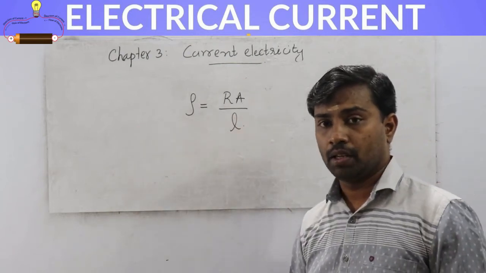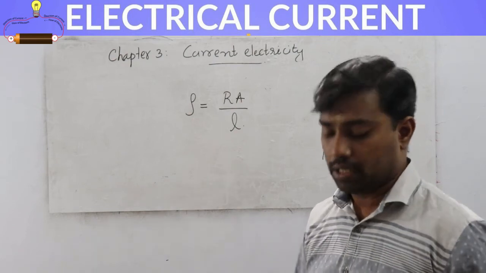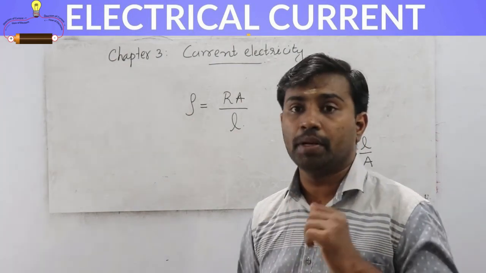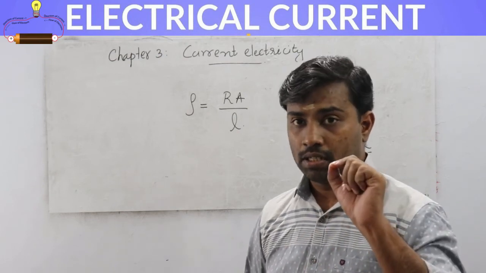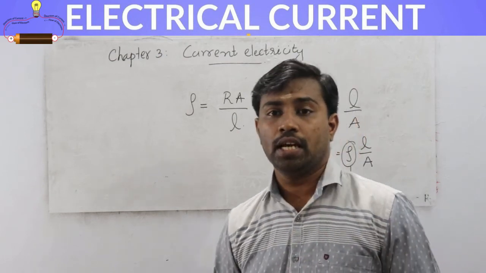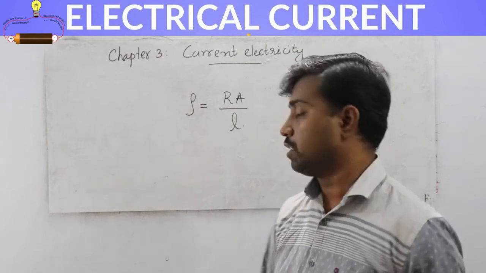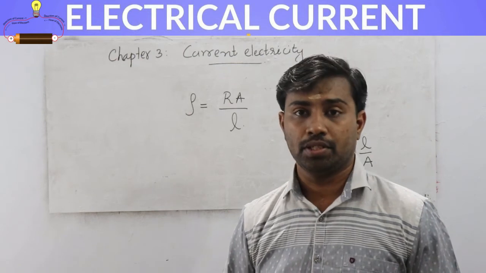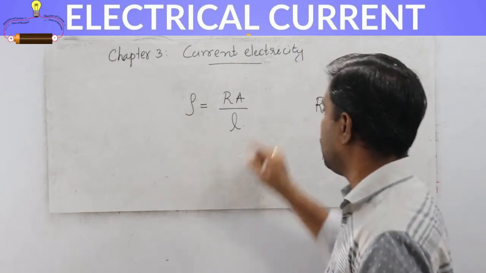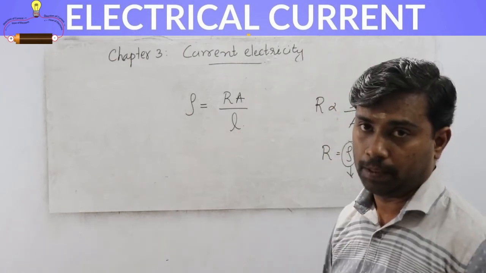Okay. So specific resistance depends on only two factors. One is the nature of the material and the other is temperature. The specific resistance depends on only these two factors. It does not depend on the area and length of the conductor.